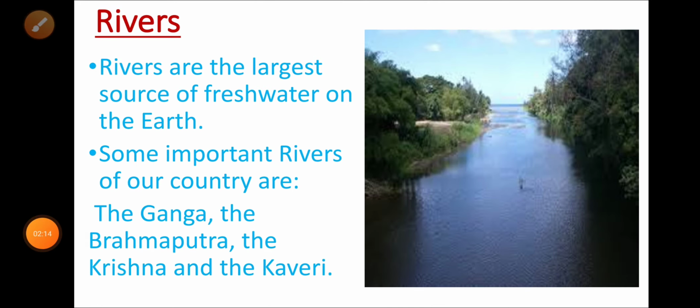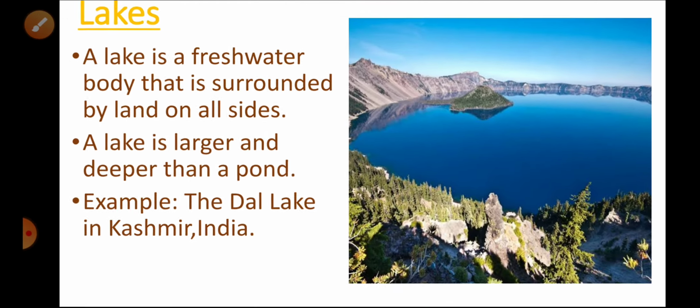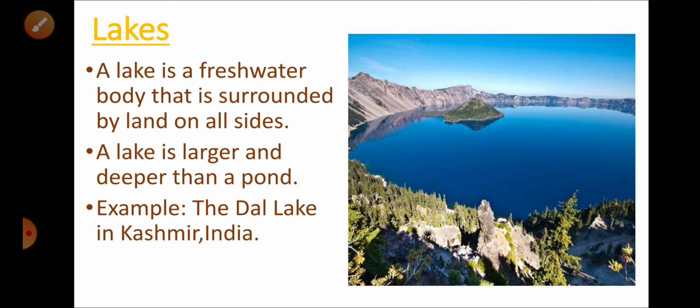The next water body that I will be talking about is the lake. A lake is a freshwater body that is surrounded by land on all sides. A lake is larger and deeper than a pond. As you can see from this picture, an example is Dal Lake in Kashmir, India.